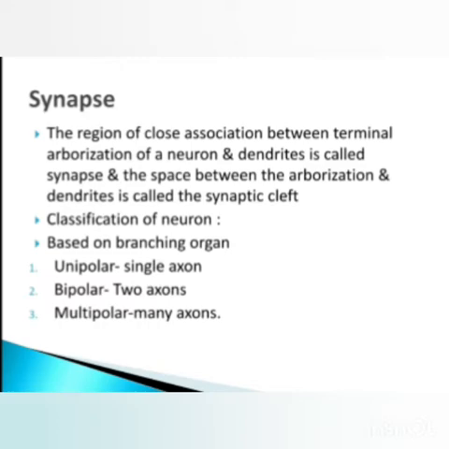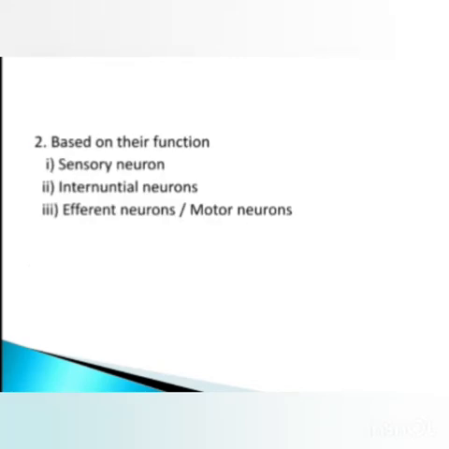Classification we have seen, that is based on the branching system: unipolar, which has a single axon, bipolar, having two, and multipolar, having many. And also based on their functions, there are three classifications of neurons.